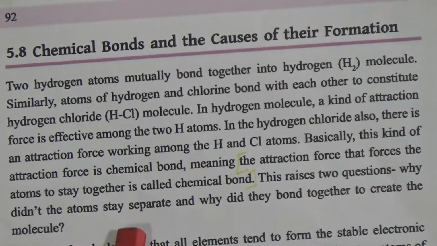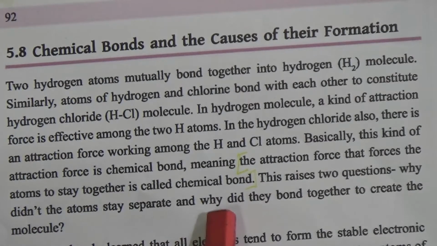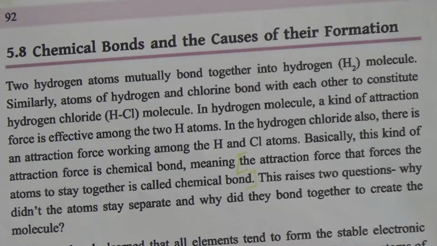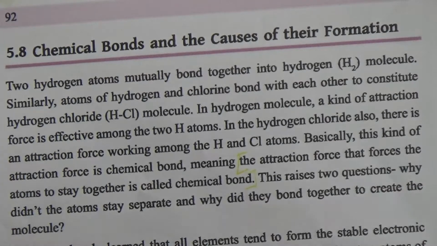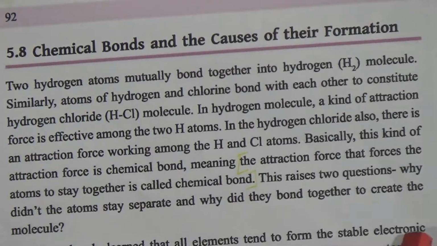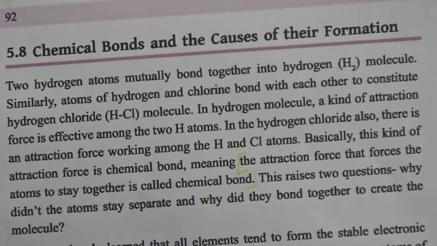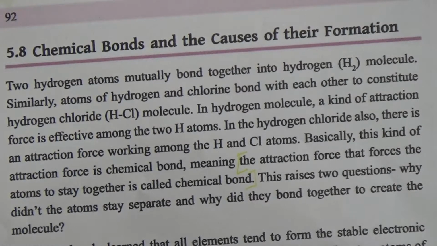This raises two questions. Why didn't the atoms stay separate, and why did they bond together to create molecules? We have already learned that all elements tend to form the stable electronic configuration of an inert gas at their outermost energy level. When two atoms of the same or different elements stay close to each other, they donate, accept or share electrons in order to assume the electronic configuration of the nearest inert gas. Thus, they create the chemical bond among themselves.